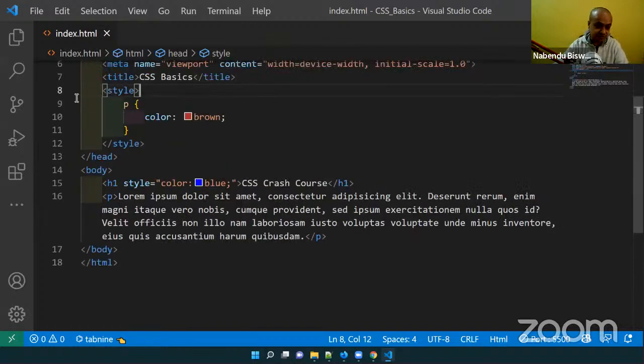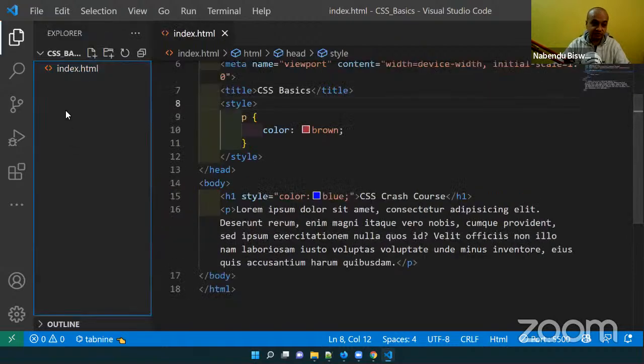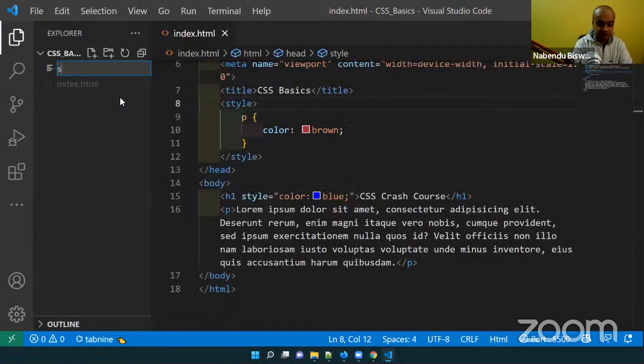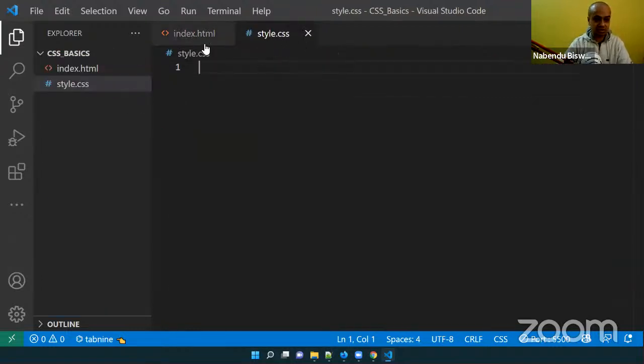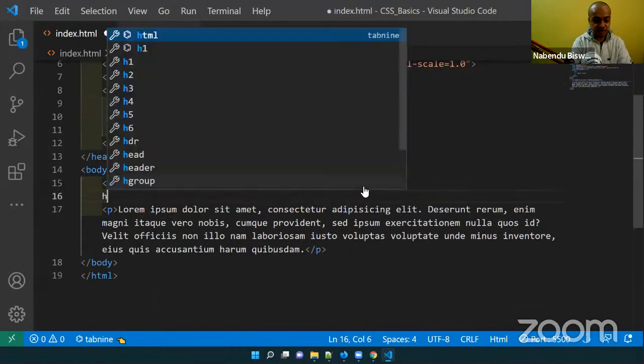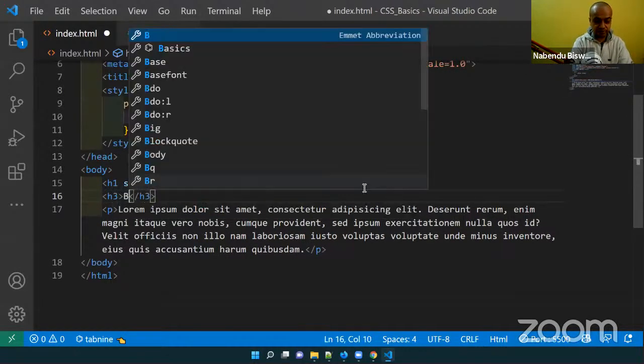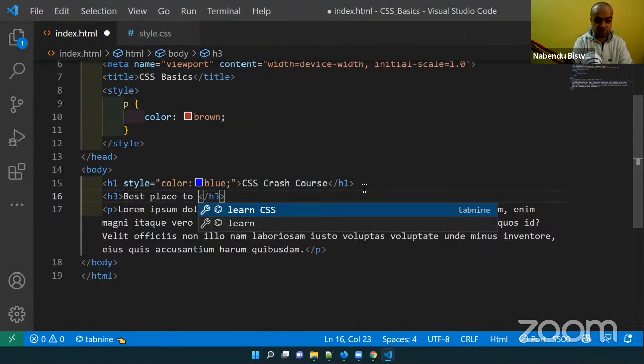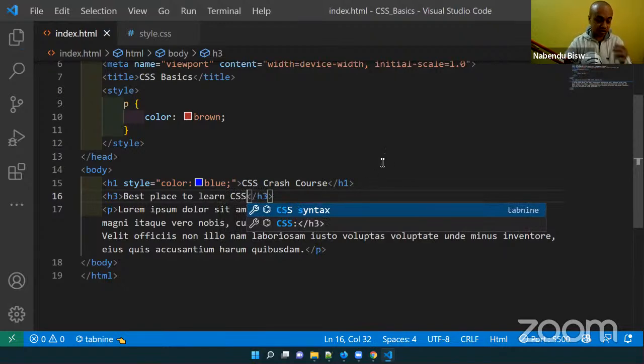This is internal CSS, because we're doing it internally. But the main way to do CSS is to have CSS in a different file, and then link it with our HTML file. So we are going to create a new file, style.css. Now I'm going to add an h3, "Best place to learn CSS."